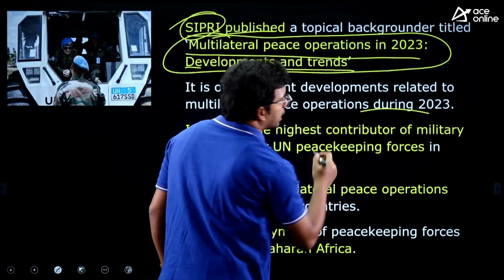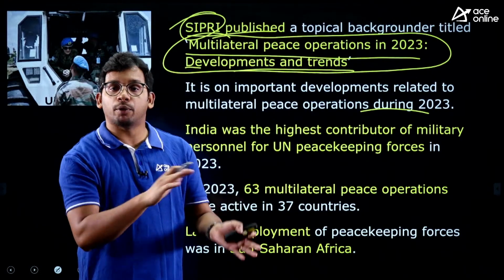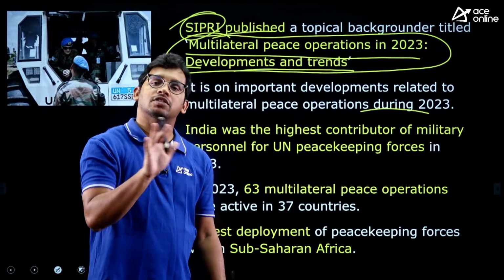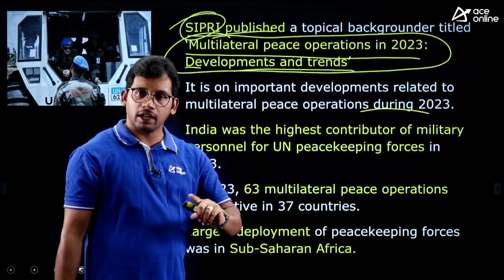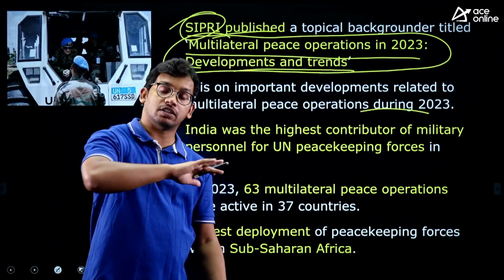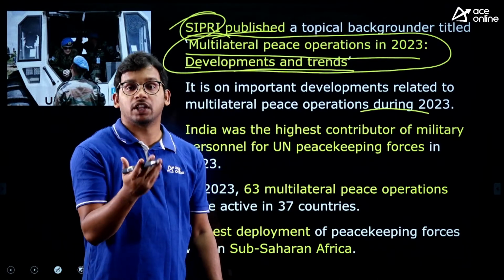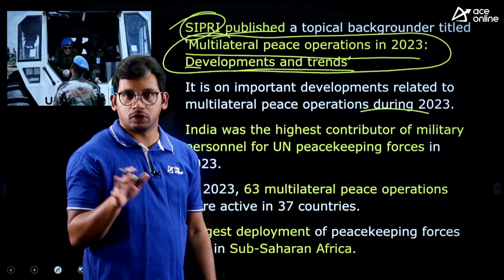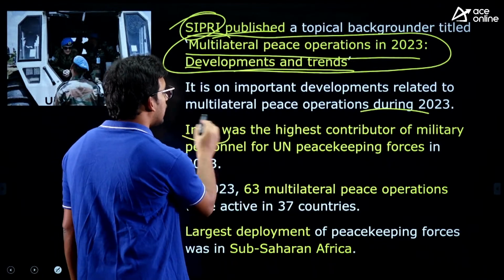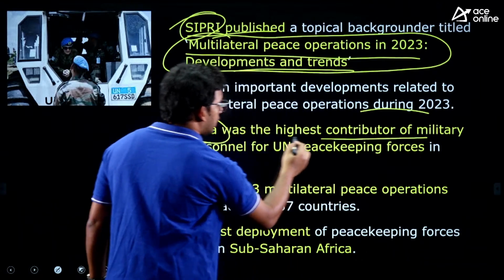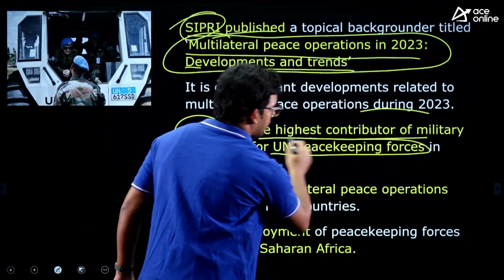It has calculated the deployment of uniformed forces to maintain peace across the world. The report compared the military operations that have taken place throughout the world.